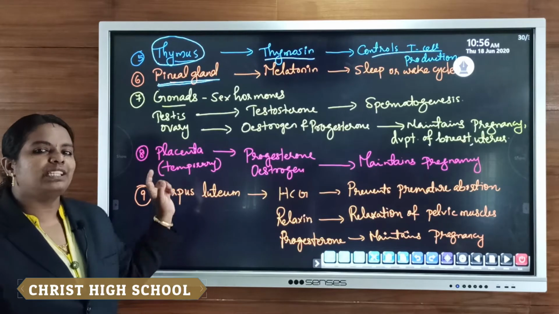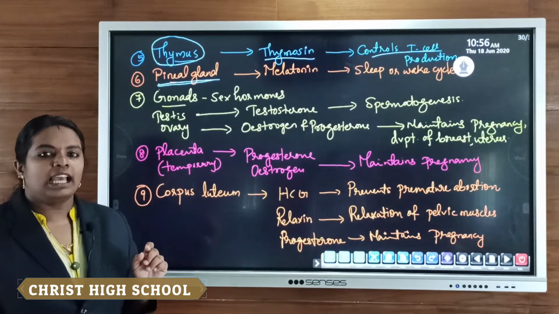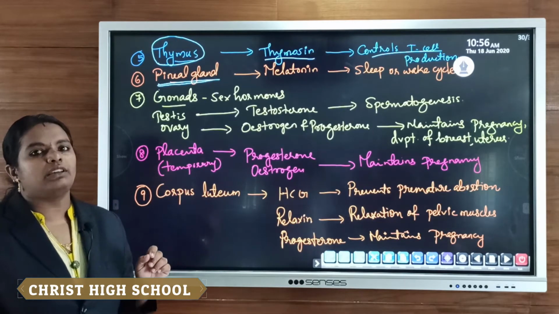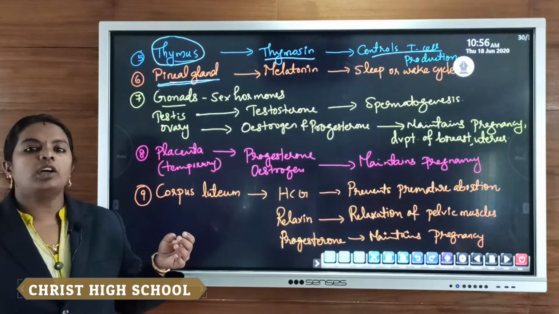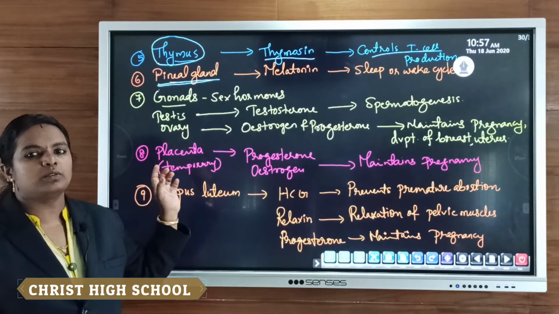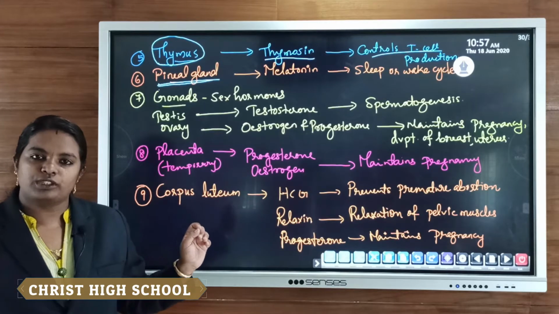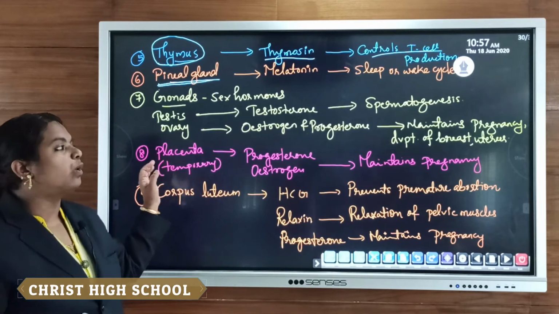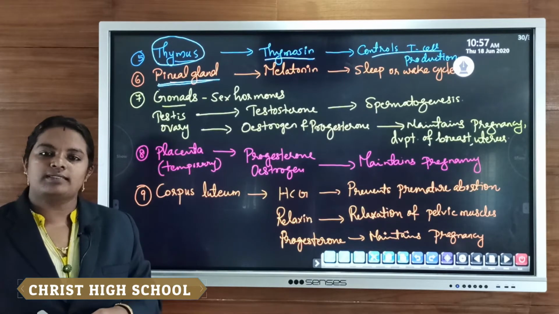One part of these organs is concerned with the release of certain hormones like sex hormones: testosterone from the testes, and female sex hormones like estrogen as well as progesterone from the ovary. Along with this, the testes help in the production of the male gamete, known as sperm, while the ovary helps in the production of the female gamete, known as ovum.